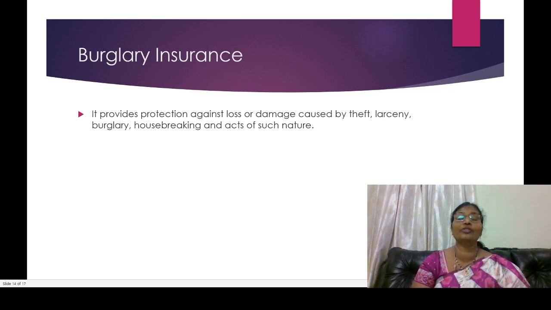According to burglary insurance, at present most people take it, because whatever damage or loss happens due to any theft, larceny, burglary, or house breaking should be covered while we are taking the burglary insurance policy.